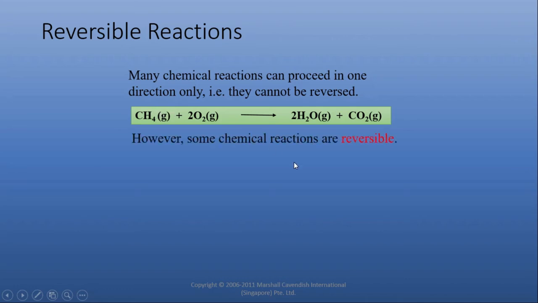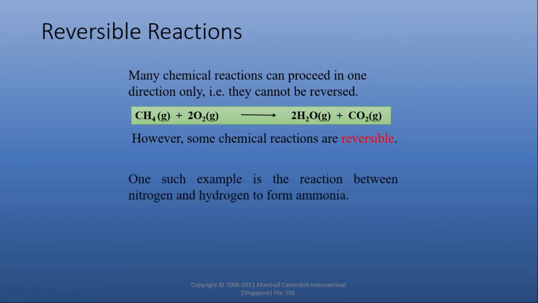There are some chemical reactions which are reversible, and one example of a reversible reaction is the formation of ammonia with the help of nitrogen and hydrogen. 1 mole of nitrogen reacts with 3 moles of hydrogen to form 2 moles of ammonia. In this reaction you can see we are using a double-headed arrow. The difference between irreversible and reversible reaction: in writing we use a single arrow in an irreversible reaction and a double-headed arrow in a reversible reaction.